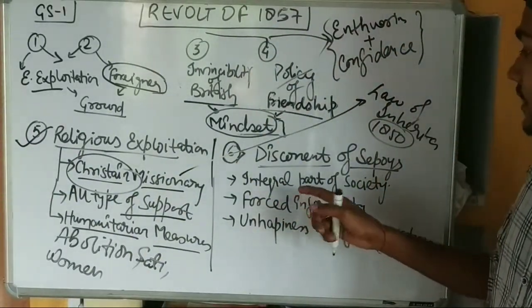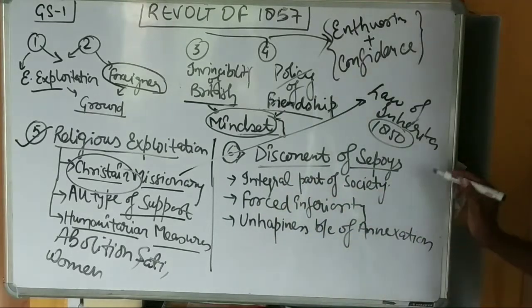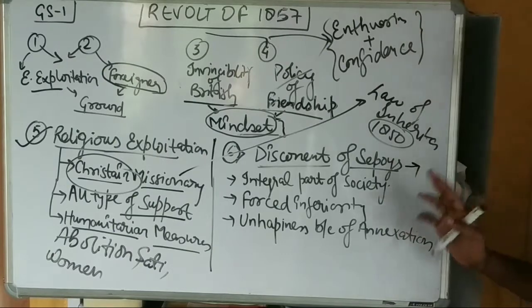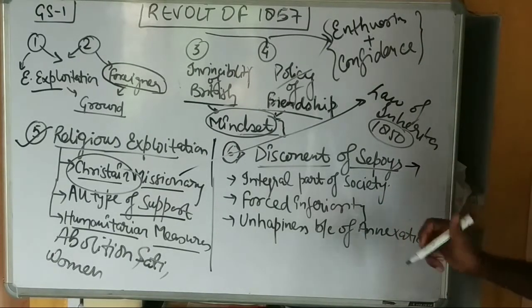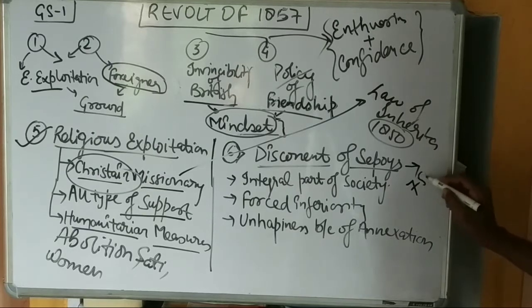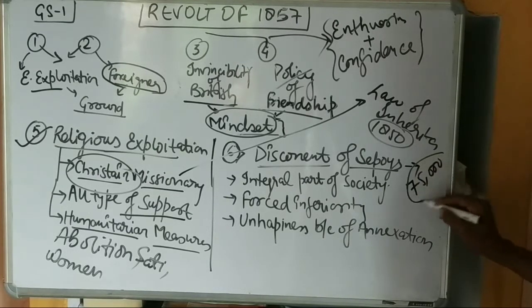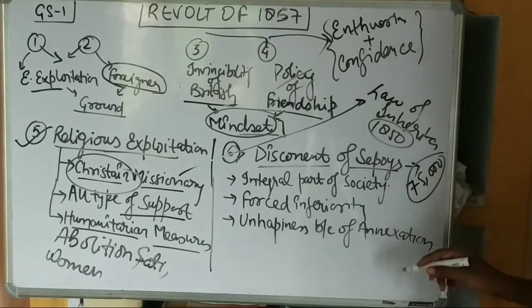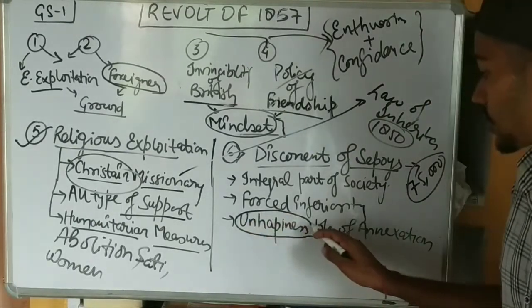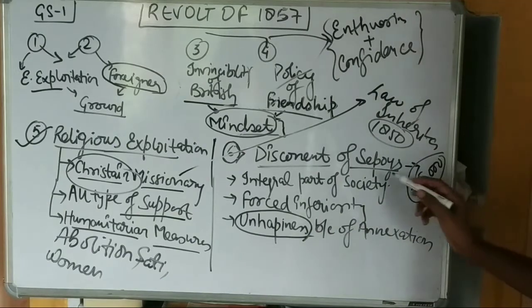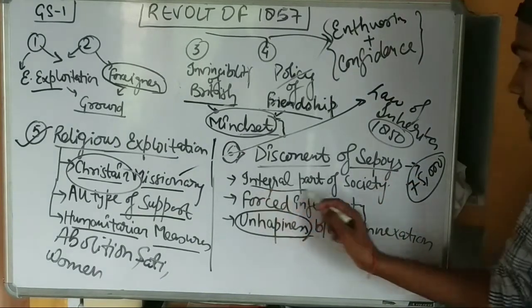The sixth factor is the discontent of the sepoy. The sepoy was the major part of the army. As we have discussed, Awadh alone contributed 75,000 soldiers to the army. So when they annexed Awadh, they gave unhappiness to the society and also to the sepoys, because the sepoy is an integral part of the society.